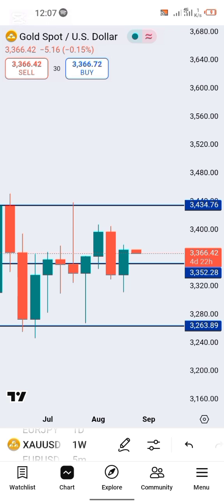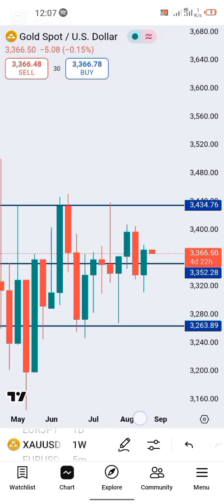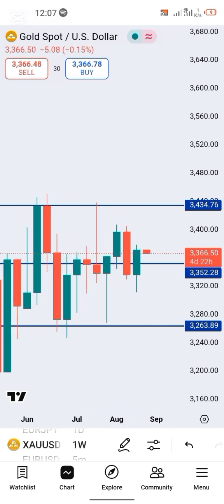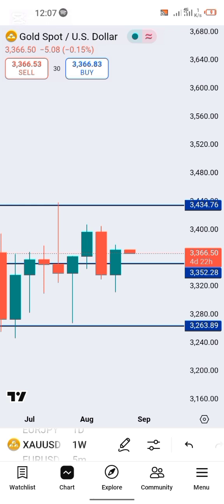Although we may see some pullback to the downside, with this week closing bullish like this, I will tell you for free that we are still looking at buying gold this week, and I'll show you that as I go down to my lower time frame.